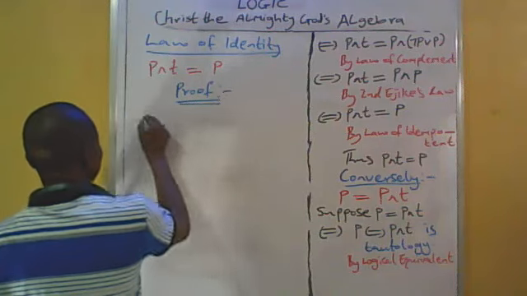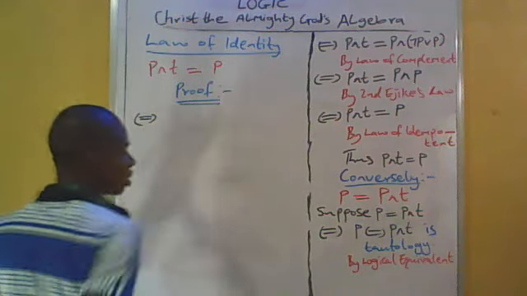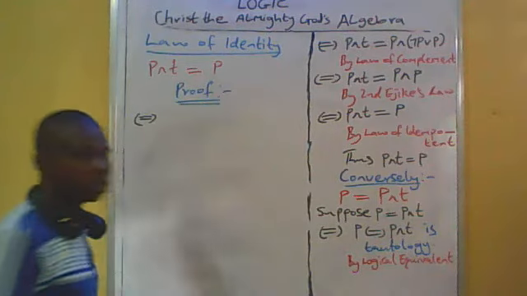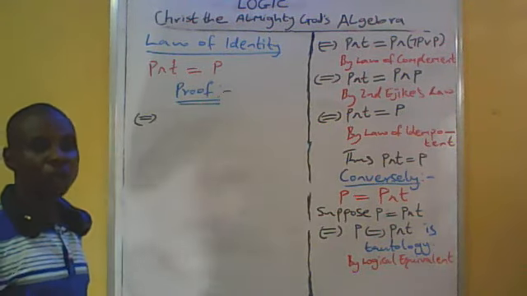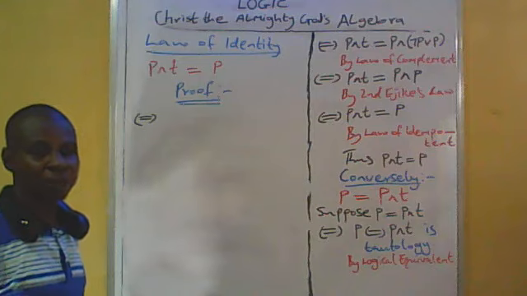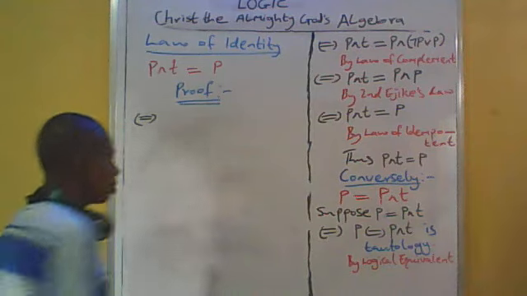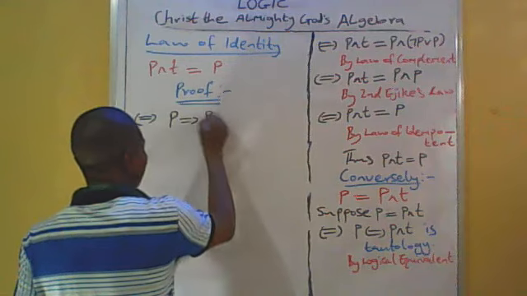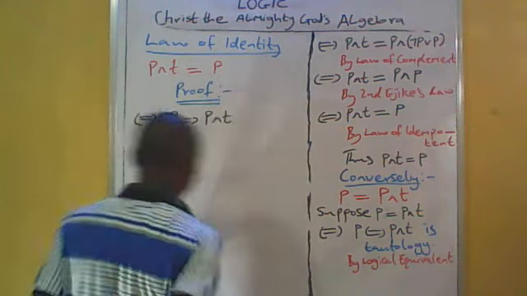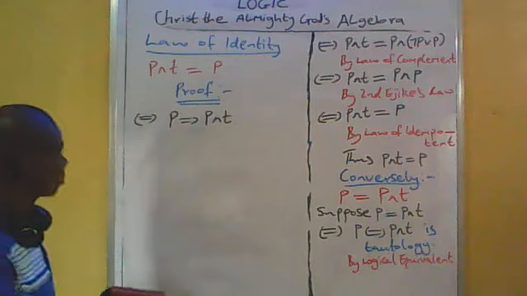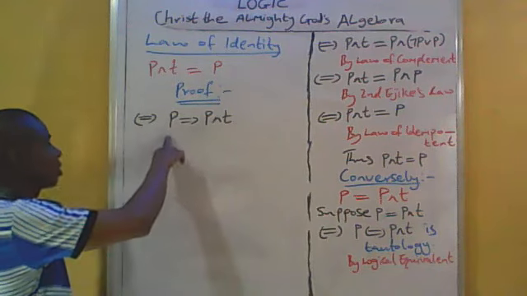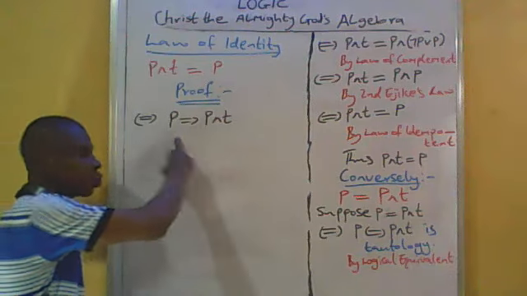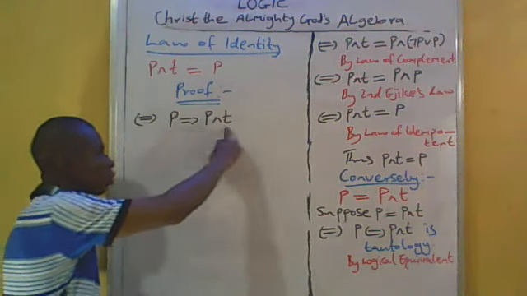So if and only if, since this equation statement is tautology, we can also transform it to conditional statement and it will still preserve tautology. That means P implies P and T. Then you have now transformed it to conditional statement, and whenever the antecedent is true, also the consequent must also be true.